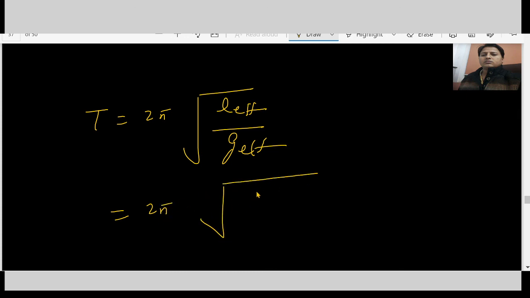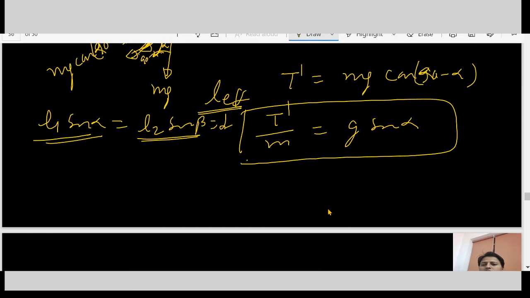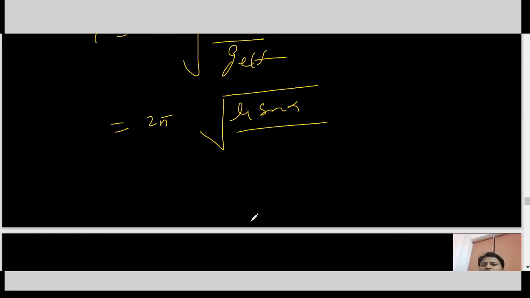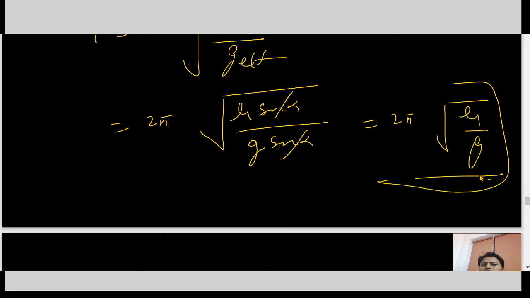L effective is L1 sin alpha, and g effective is g sin alpha. So alpha gets cancelled and the time comes out to be 2 pi under root L1 over g.